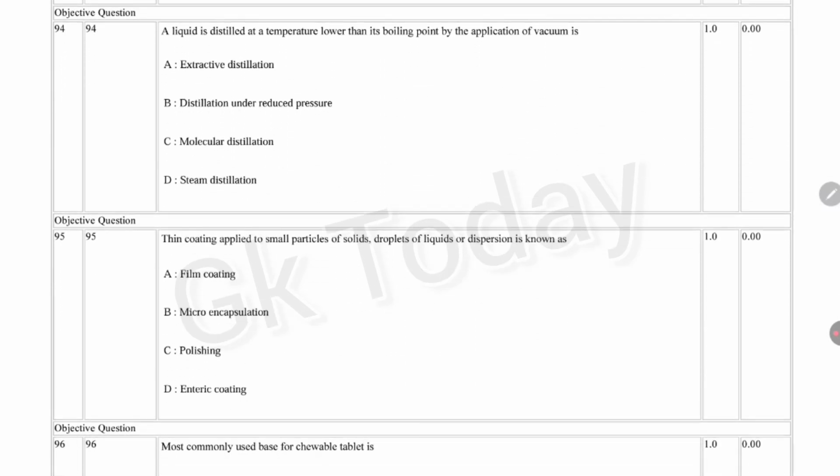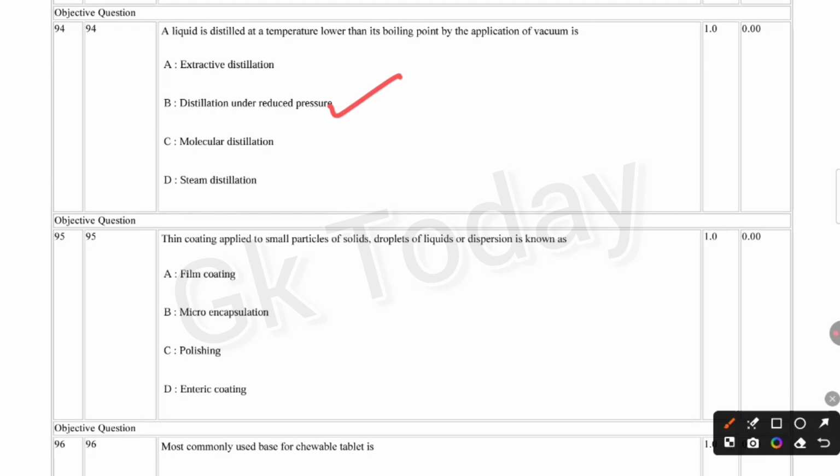Okay, next question. A liquid is distilled at a temperature lower than its boiling point by the application of vacuum is extractive distillation, distillation under reduced pressure, molecular distillation, steam distillation. Correct answer is option B, distillation under reduced pressure.